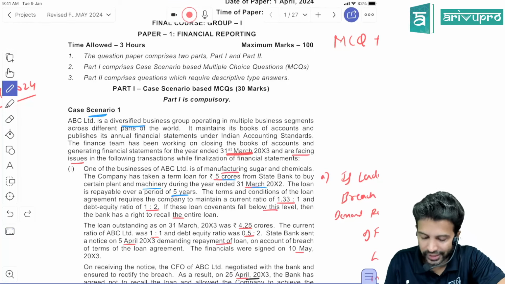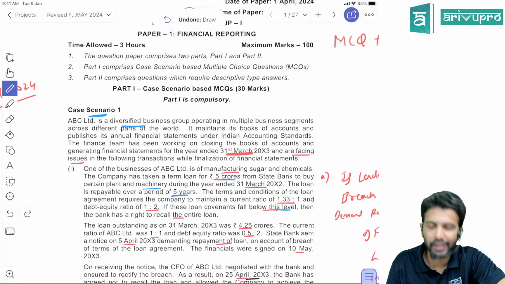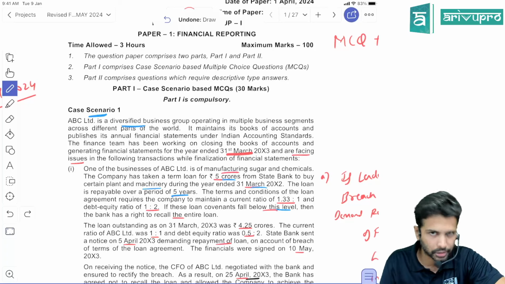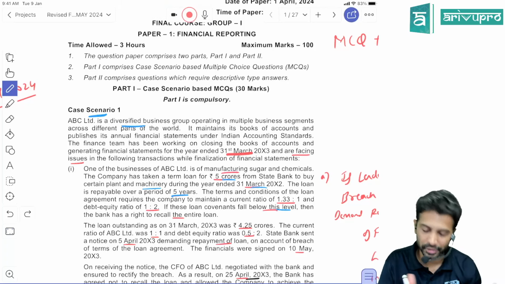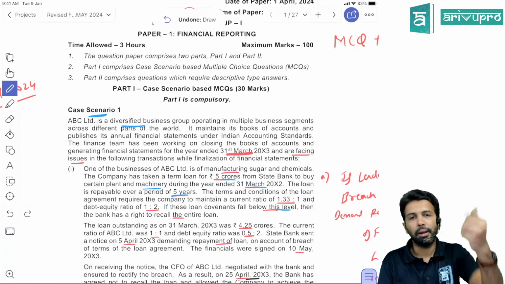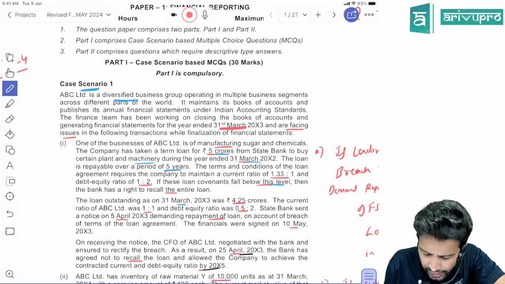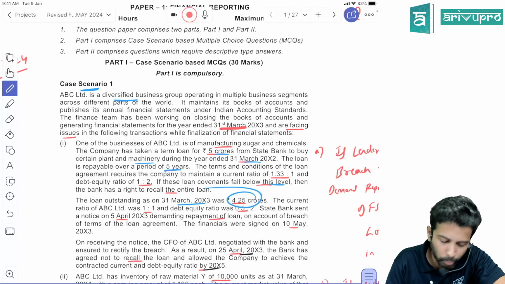If these loan covenants, as in restrictions, fall below this level, then the bank has a right to recall the entire loan. So if you breach any of these terms, the bank has a right to demand repayment. Usually the loan term here is 5 years, but if you breach this condition, the bank can ask for repayment immediately. We have done such questions. The loan outstanding as on 31st March 20x3 was 4.25 crores.